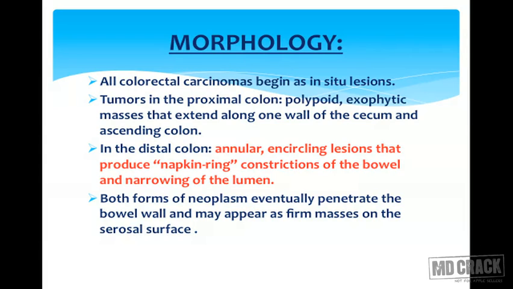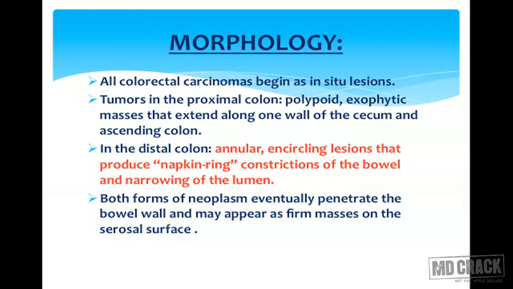Tumors in the proximal colon will have polypoid, exophytic masses that extend along one wall of the cecum and ascending colon. In the distal colon, annular encircling lesions that produce napkin ring constrictions of the colon and narrowing of the lumen are seen. Both forms of neoplasm eventually penetrate the bowel wall and may appear as firm masses on the serosal surface.